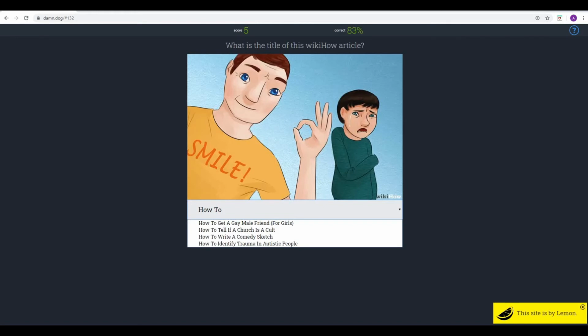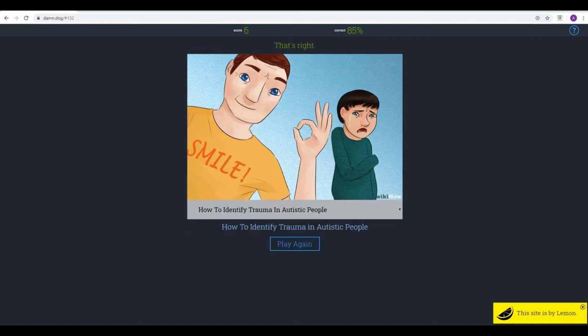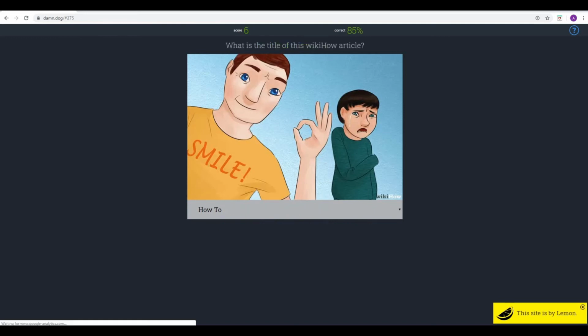Yeah, absolutely. Okay, so are we going with the fourth option then? Yeah, I think that's probably the likeliest, and we're correct. Yeah, to identify trauma in autistic people. That was a fairly clear one, I think.